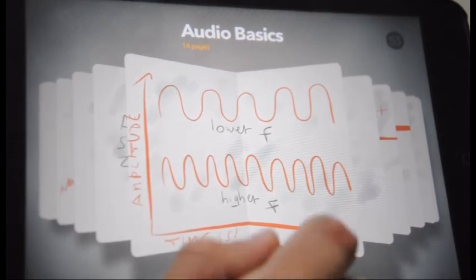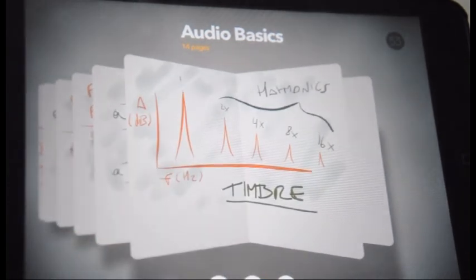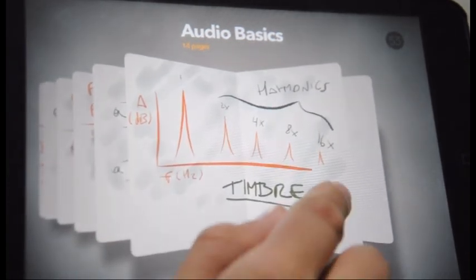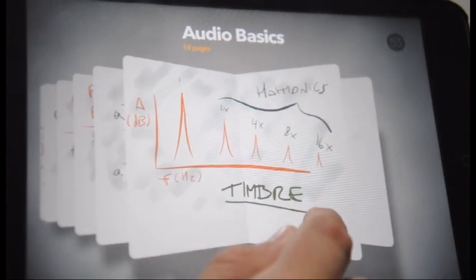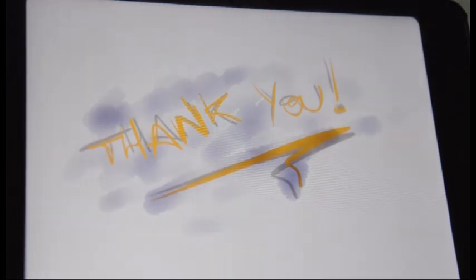We perceive it as pitch. Timbre is the distribution of the harmonics of a fundamental wave. We perceive it as different types of sound, even though they are the same note and are at the same level of loudness. Timbre is what makes a particular sound different from another.